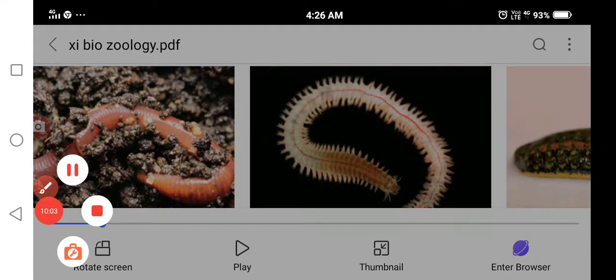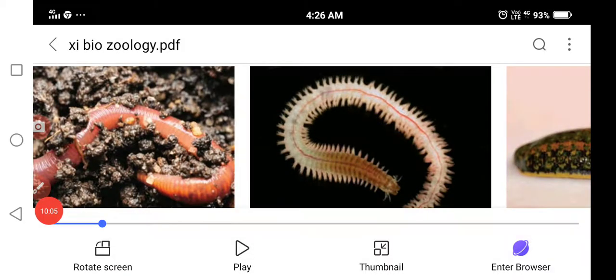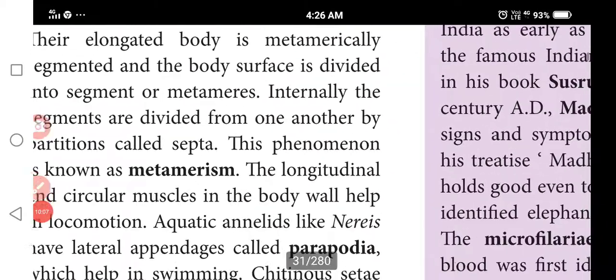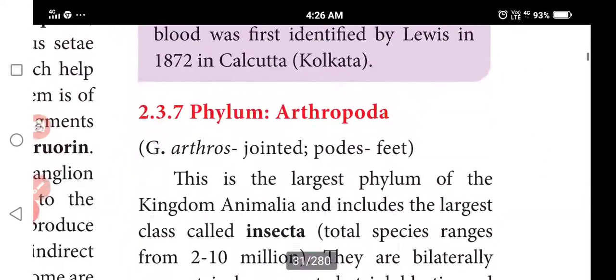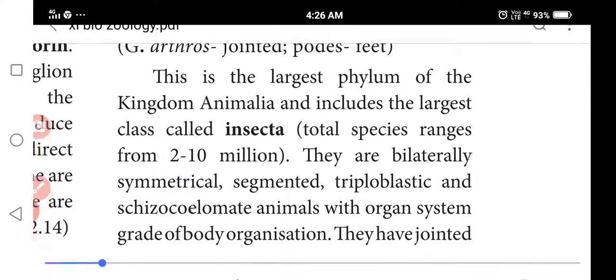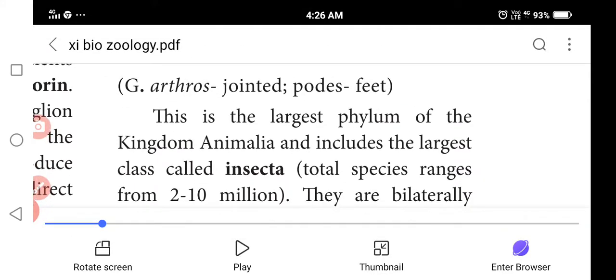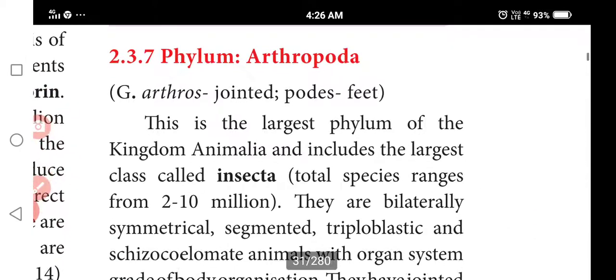So next we discuss Arthropoda. Arthropoda means arthros, jointed, and podos, feet. Just remind yourself: phylum Aschelminthes, roundworm; phylum Annelida, earthworm; phylum Arthropoda, cockroach.